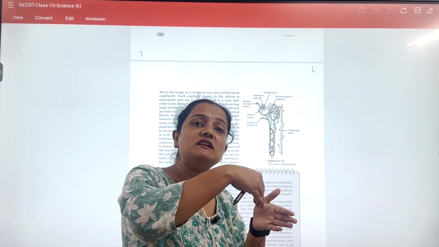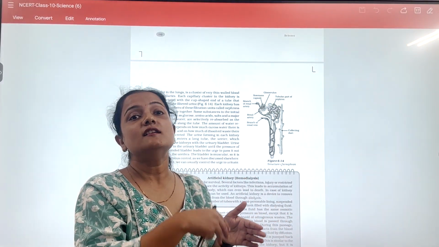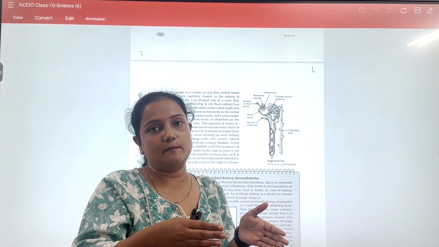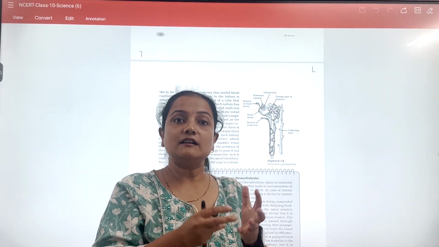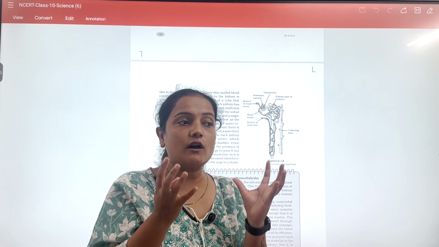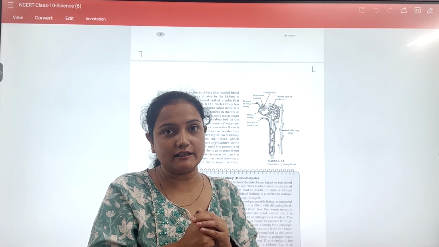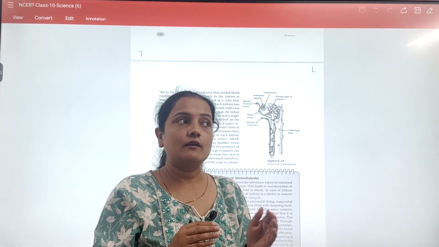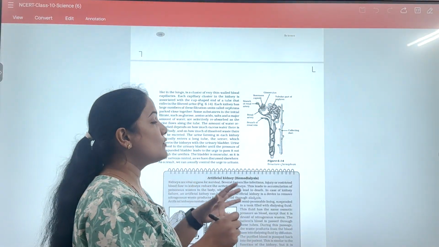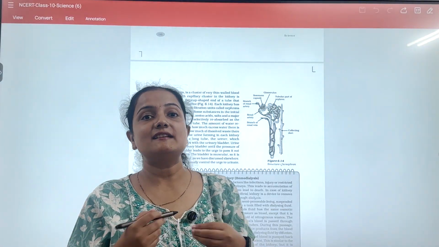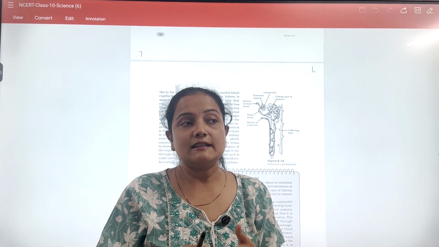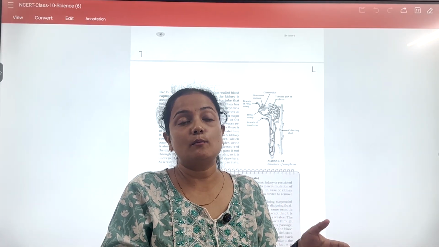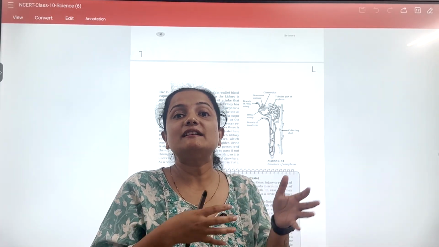this renal pelvis immediately transports that urine to the ureters, and the ureter transports that urine towards the urinary bladder. Our urinary bladder is a urine sac, so our urine gets stored in the urinary bladder as per our wish. Okay. So this is how the mechanism of urine formation takes place in our body. This is how urine production occurs in the kidney with the help of the main filtration unit, the nephron.